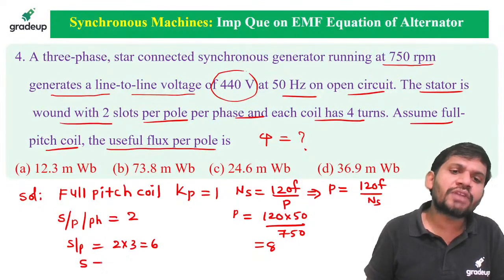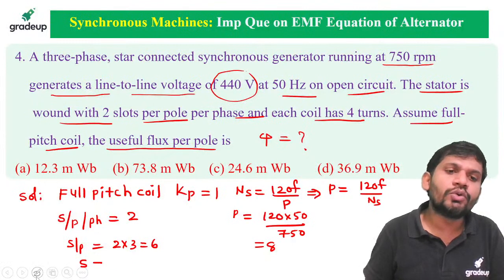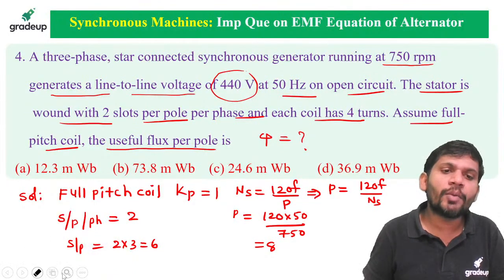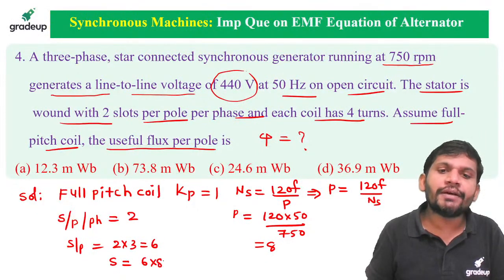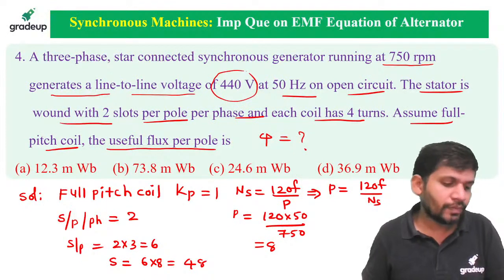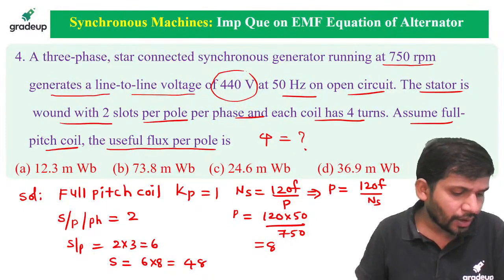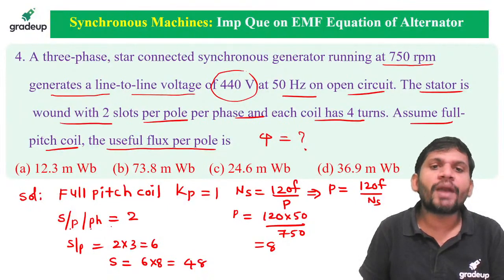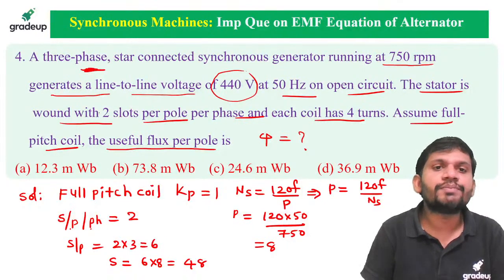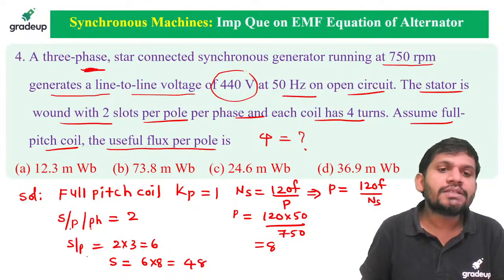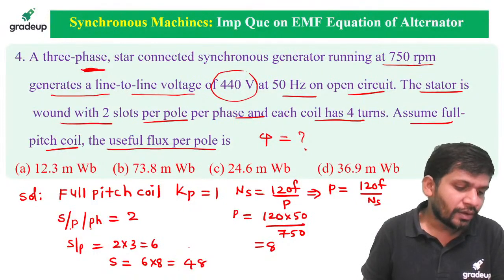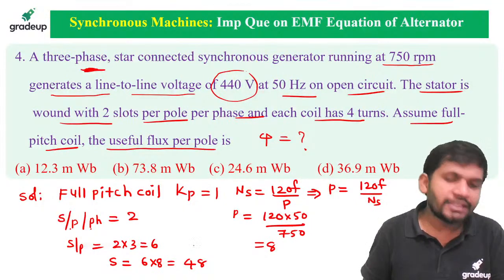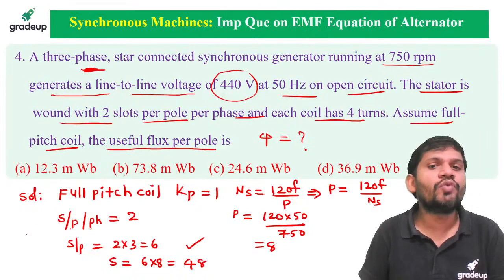Then how many slots? The number of slots equals 6 into 8, that is 48 slots. Why is it 16 slots, Manohar? Slots per pole per phase equals 2, and phase means it is a 3 phase. 2 into 3 is 6. Slots equals 6 into 8. Very good, Manikanta. The number of slots equals 48 slots.